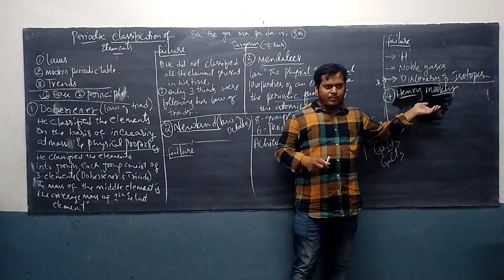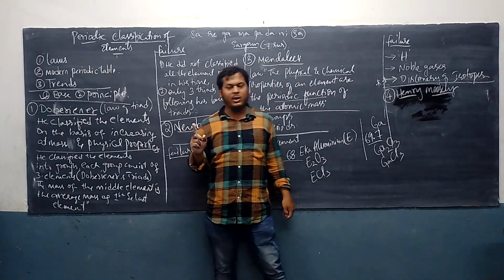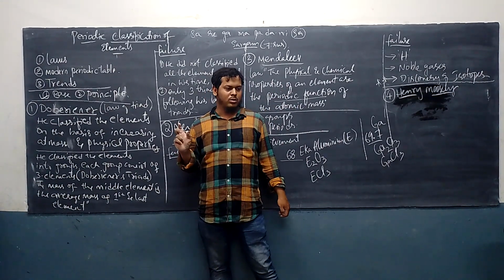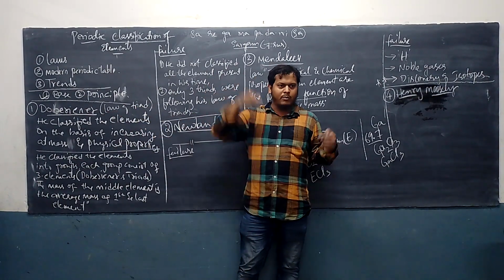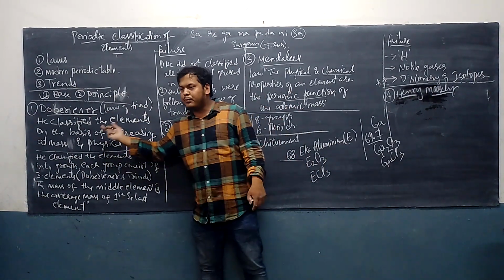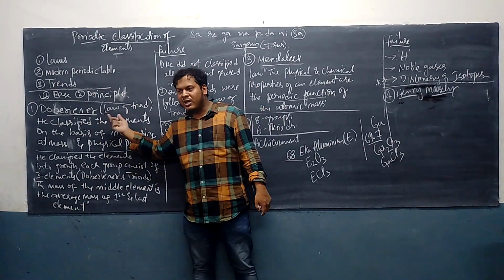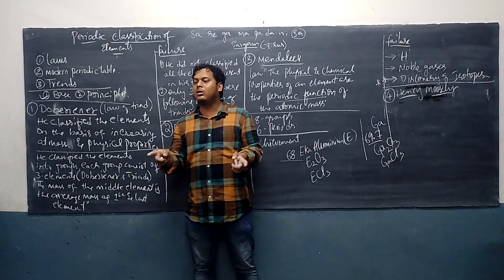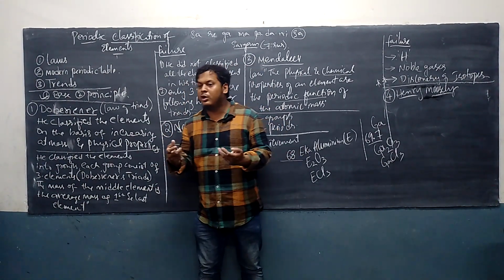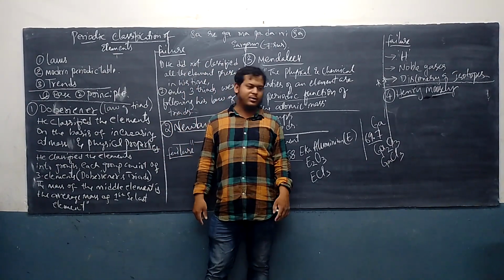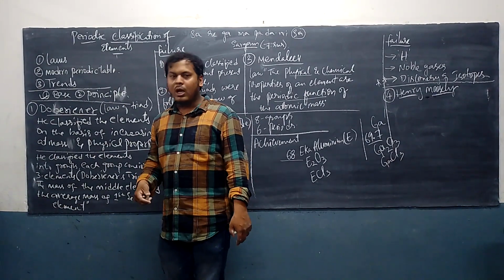When Henry Moseley came, the biggest challenge was placing of isotopes, giving the place for isotopes. Then they thought that all these who have come and classified kept the same base. Might be because of the same base, they all have failed. So I should search a new base. Understood? So he tried to search a new base, and